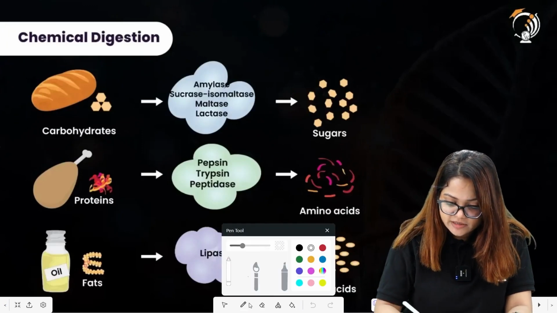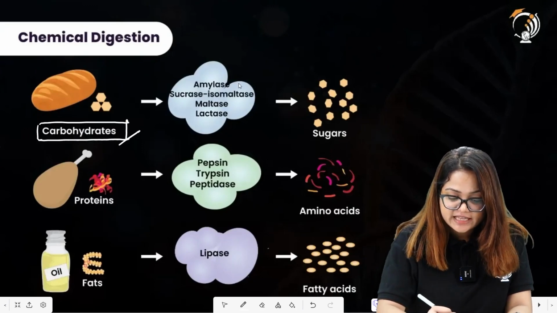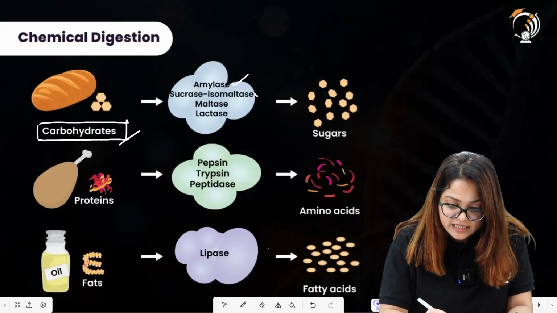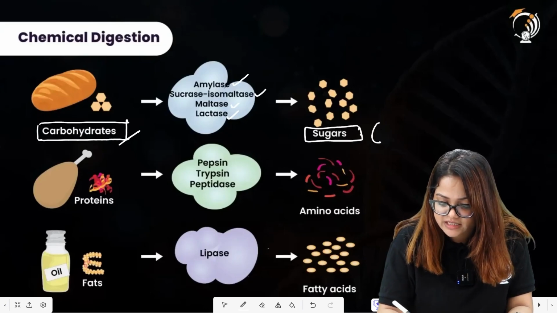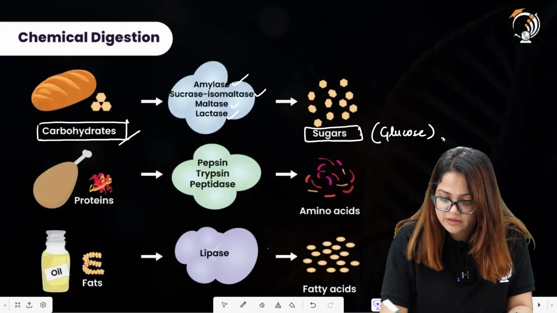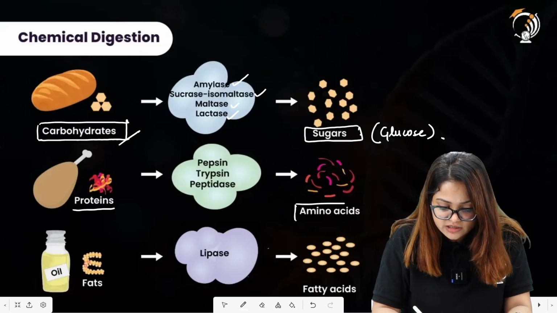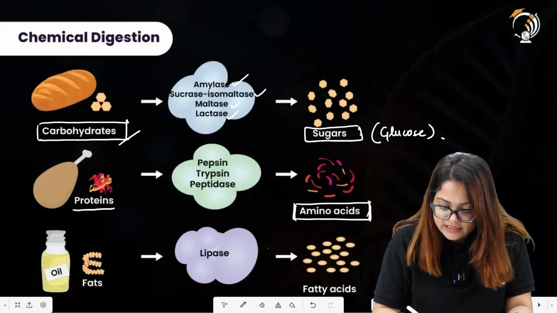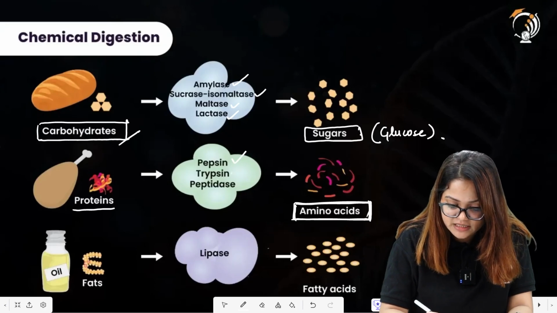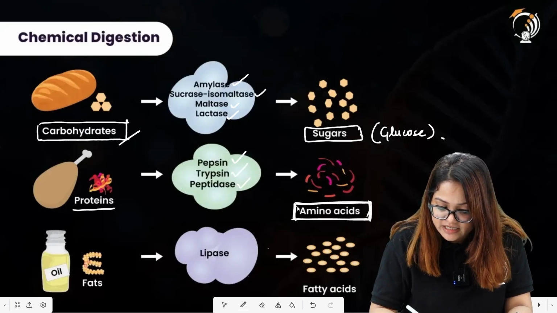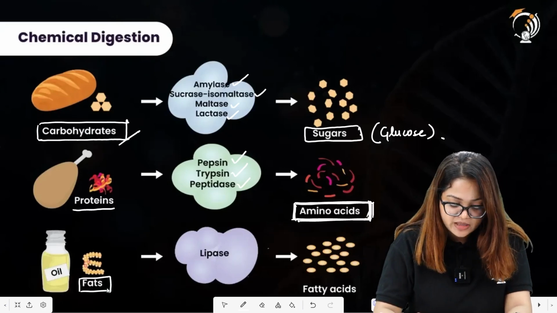So we have already studied this particular slide, in which the complex food material here is the carbohydrate. The enzymes acting upon these carbohydrates are written in the second column, and then they are converted into sugars, mainly glucose. So these will be directly absorbed into the bloodstream. Proteins will be broken down by the use of enzymes that are acting upon the proteins, that are pepsin, trypsin, peptidase, breaking these proteins into amino acids. Fats are there. These are the complex molecules.